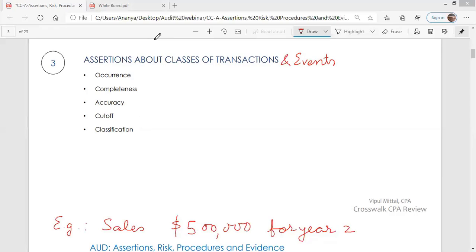Now, what assertions is management making regarding classes of transactions and events? They're making 5 assertions. First is the occurrence assertion. So when management states sales at $500,000 for year two, they make an occurrence assertion, that is, all the sales have actually occurred. It is not that we are showing fake sales. Occurrence, these sales have actually occurred. It is not that sales are somewhere around $400,000, but we are stating sales at $500,000. No, sales have actually occurred. All the sales pertain to the entity.